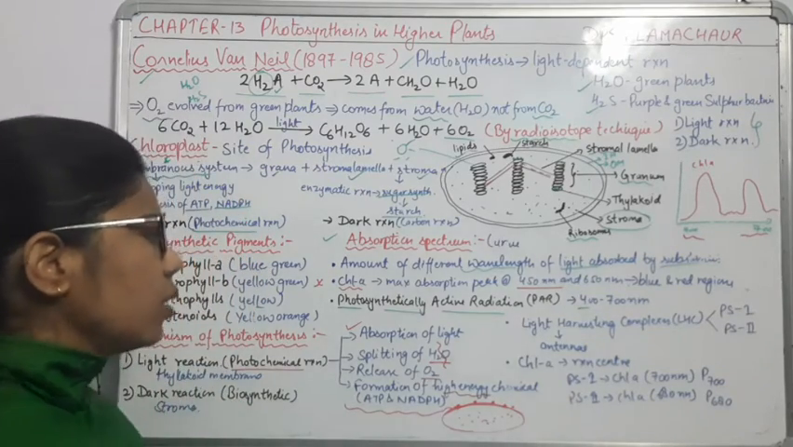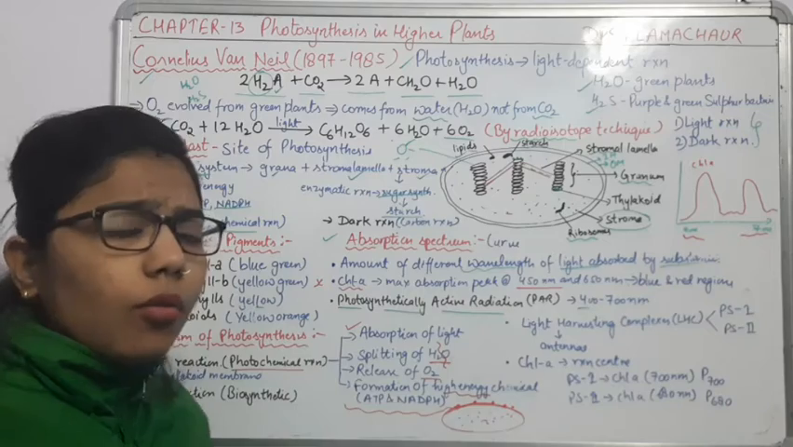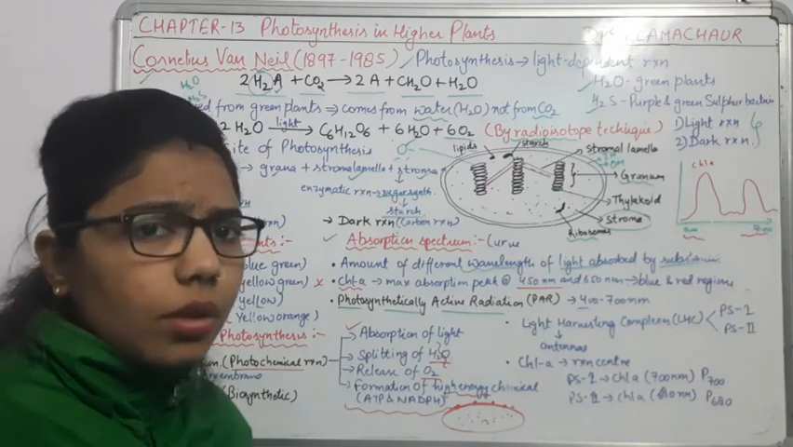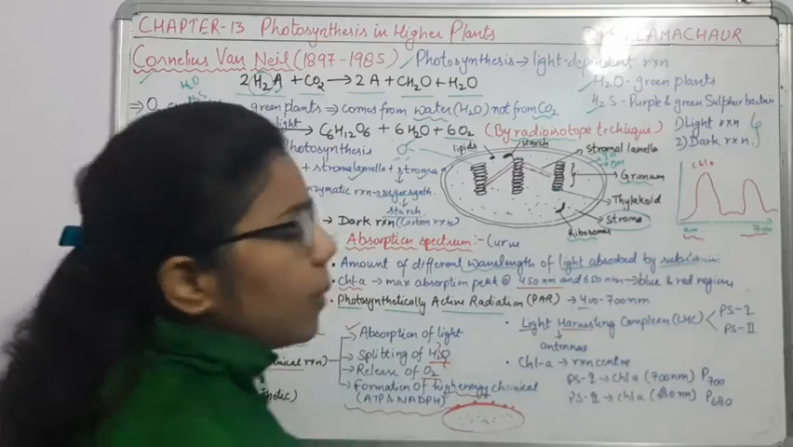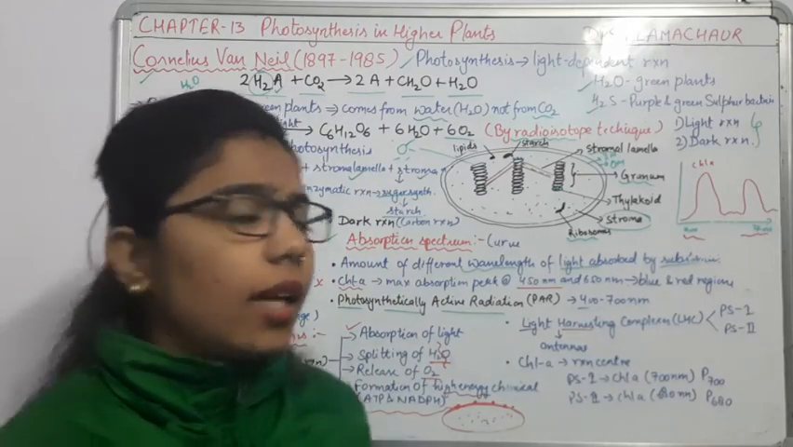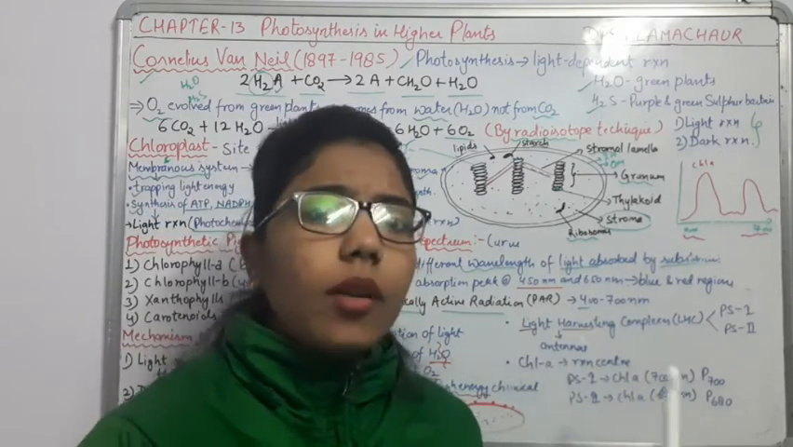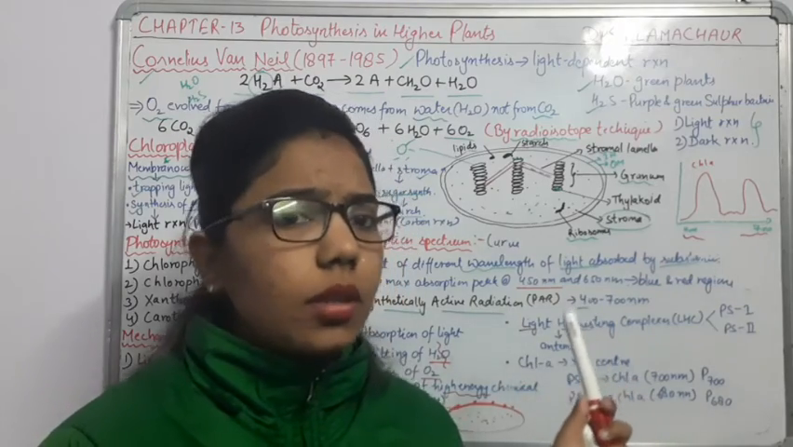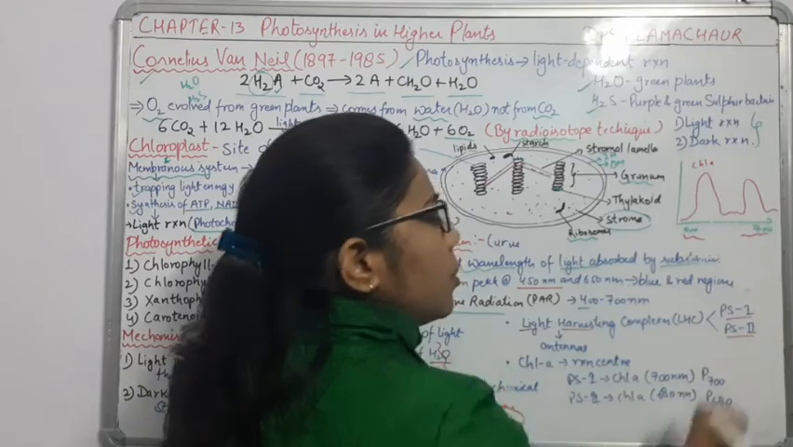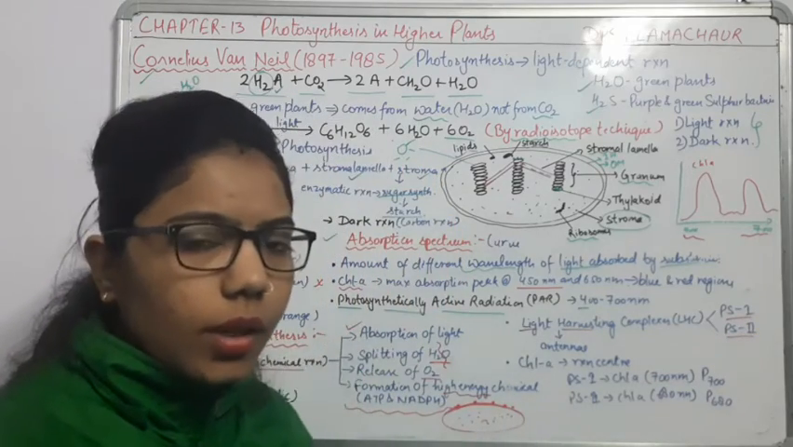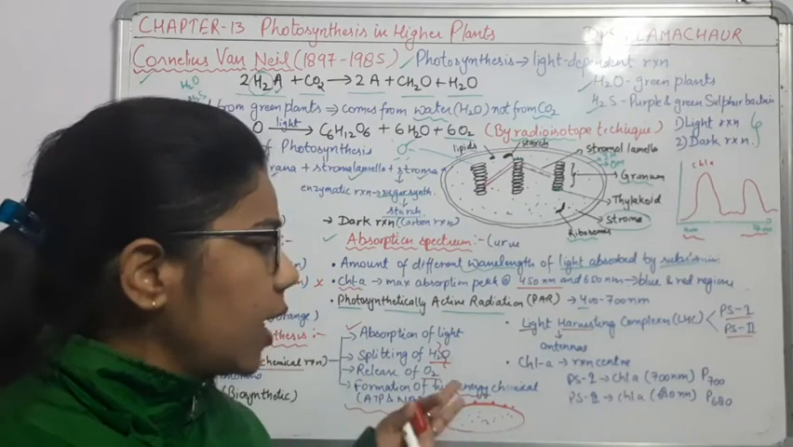Now we will understand how the pigments come into the role. There is a light harvesting complex. This light harvesting complex is made up of what? Photosystem 1 and photosystem 2. Here we have to understand what these photosystems are, and they are of two types, 1 and 2.